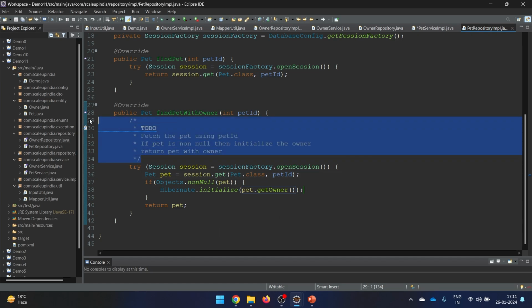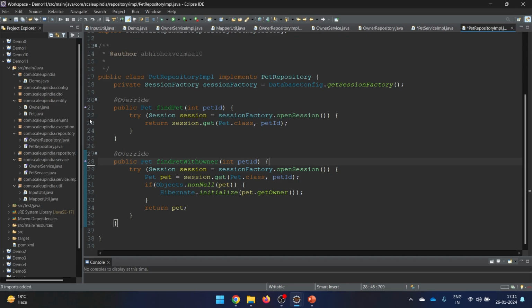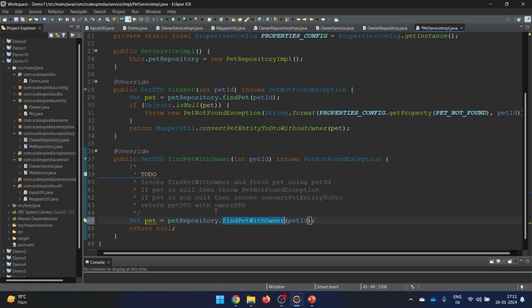Yeah, and now I'll remove this particular part also. Control Shift O, Control Shift F. Your code looks great. So now if that's the thing, let's remove this. So now in the pet we are getting the owner also. So that is the thing.